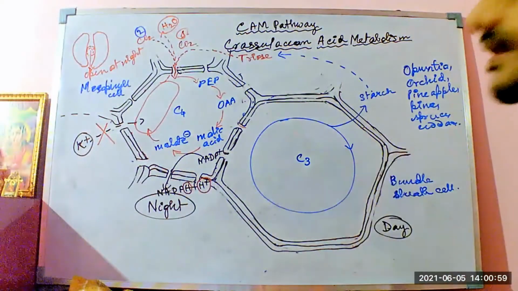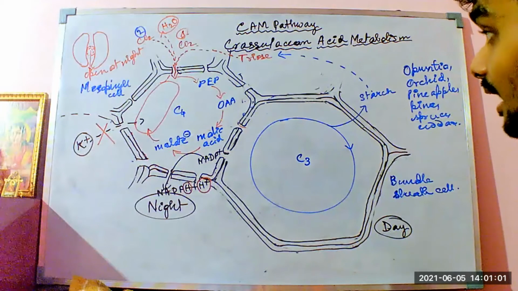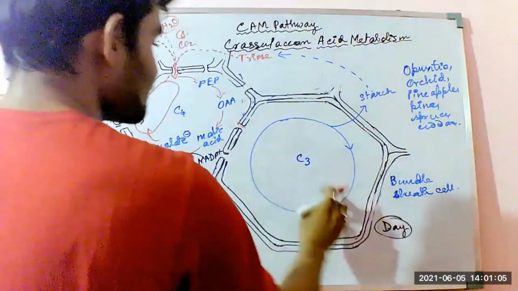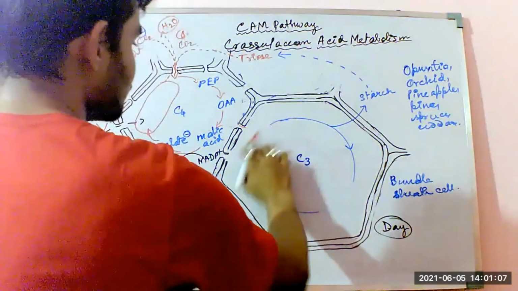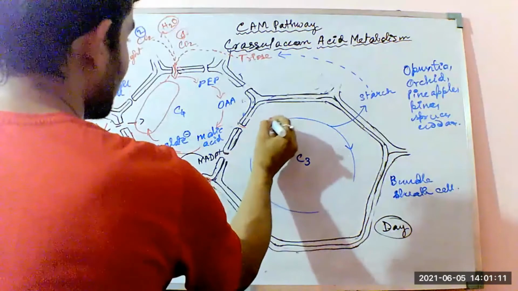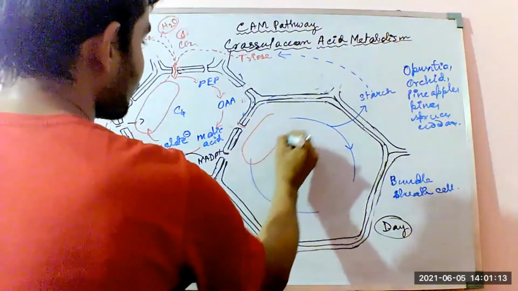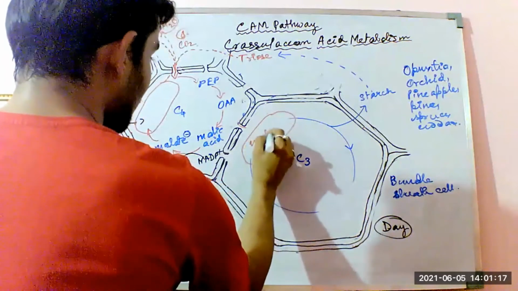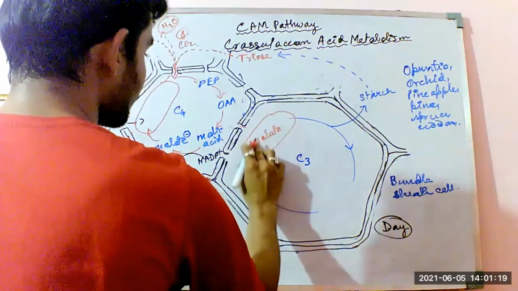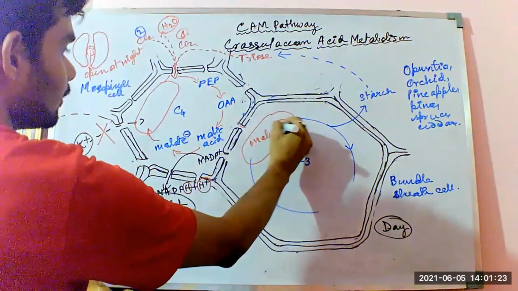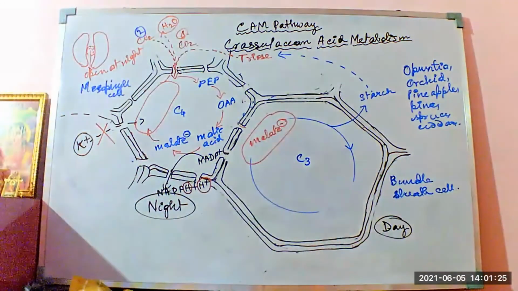What happens in this carbohydrate metabolism is the malic acid which was present within the vacuole, the malate ions which were present within the vacuole of the mesophyll cells.